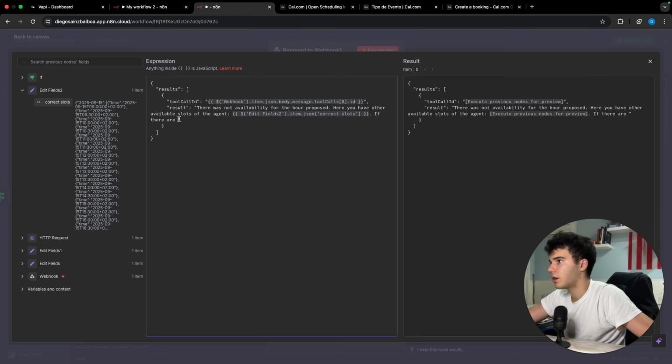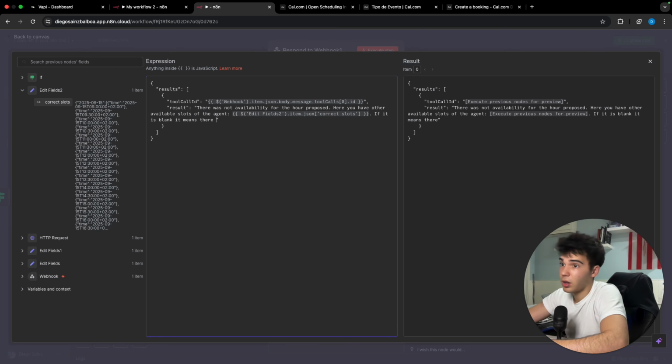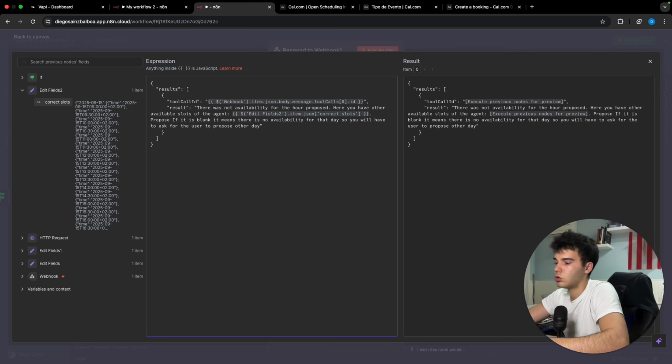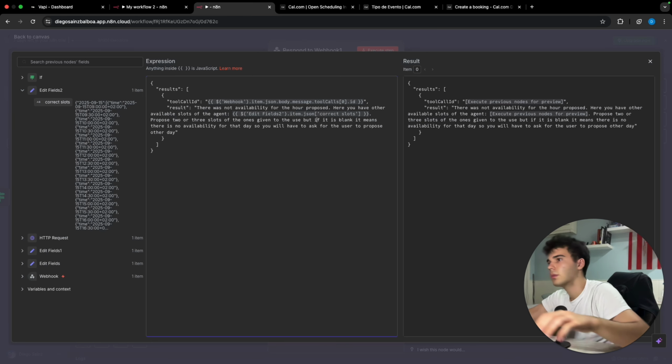There you go. If it is blank, it means there is no availability for that day, so you will have to ask the user to propose another day, let's say. And here before the if, let's say propose 2 or 3 slots of the ones given to the user. Let's put, but if it is blank, and let's leave it like this.